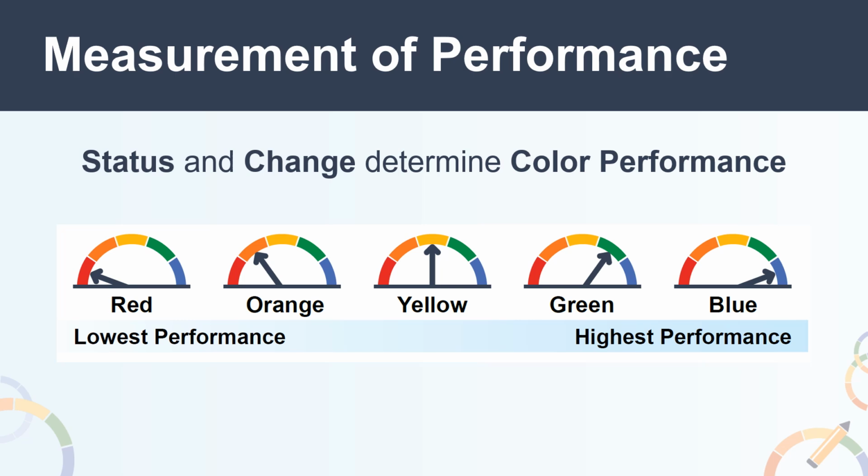Performance is indicated on the dashboard by a gauge with 5 segments of different colors. Each level displays an arrow pointing to one of the 5 colors. The color ranges from red, which represents the lowest performance, to orange, yellow, green, and then blue, which represents the highest performance.